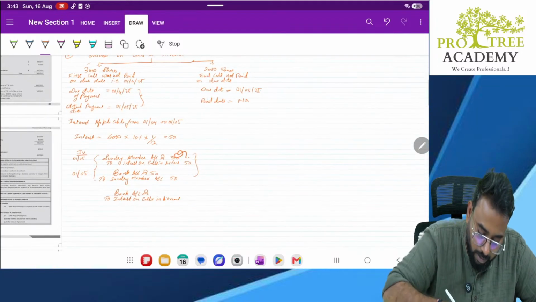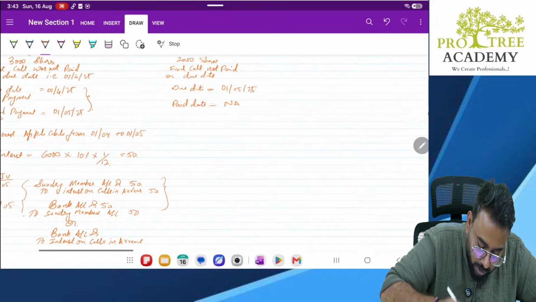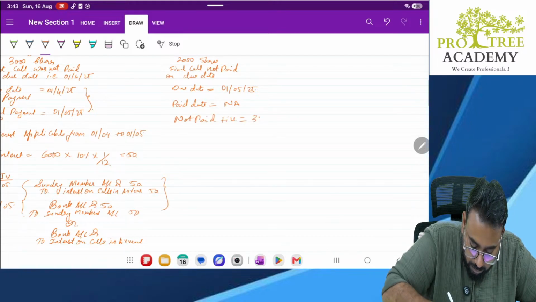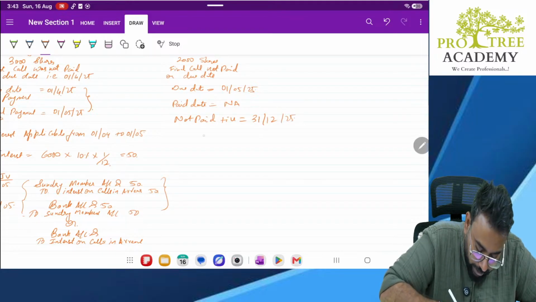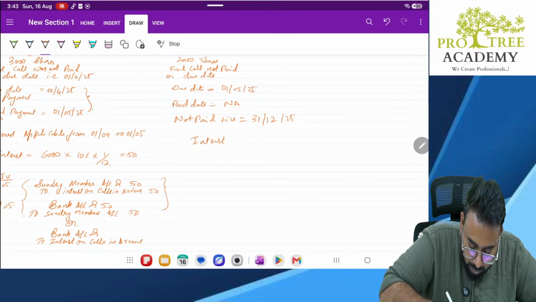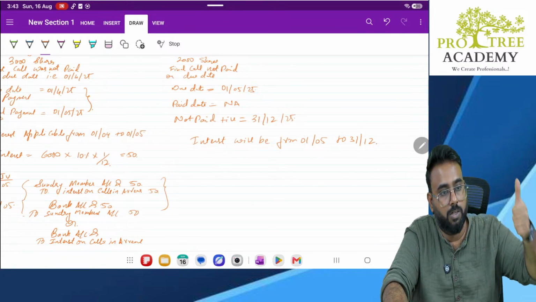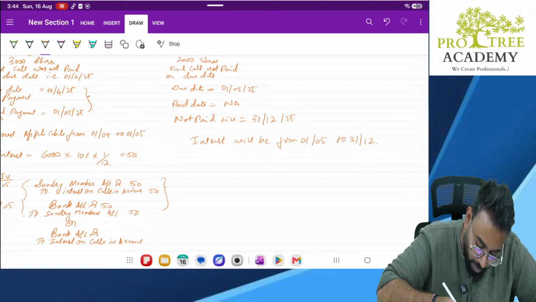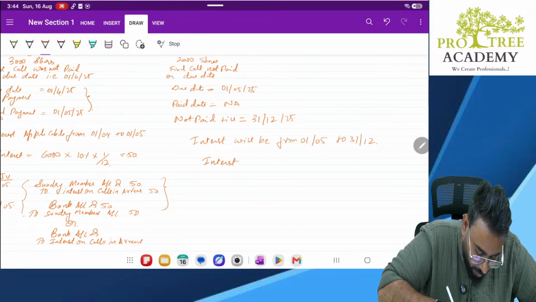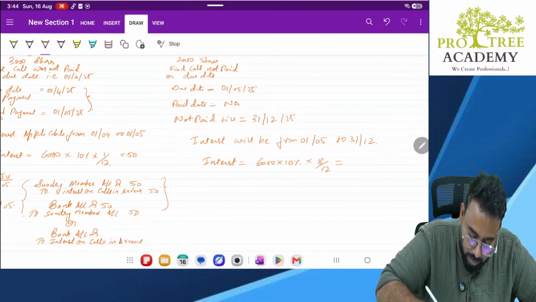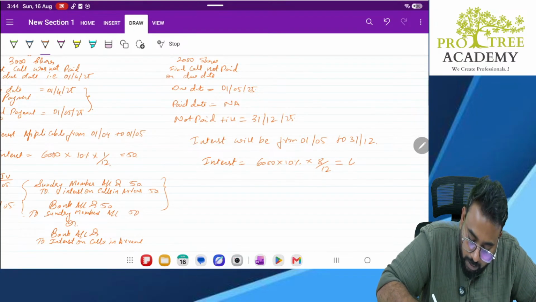Next here. How many months? See, the due date was 1st May. Not paid till 31st December 25. So interest will be from 1st May to 31st December. That is May, June, July, August, September, October, November, December. Total 8 months. So interest calculation: 6,000 into 10% into 8 by 12. That should be 400.